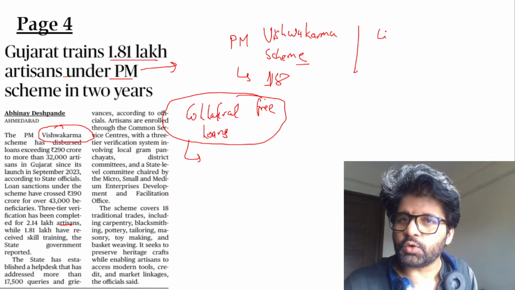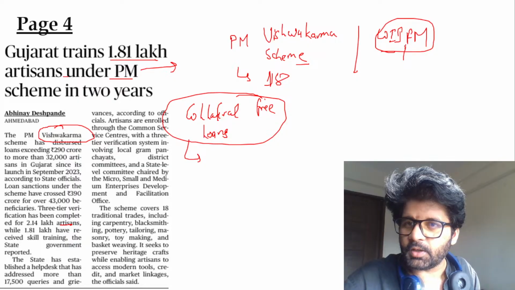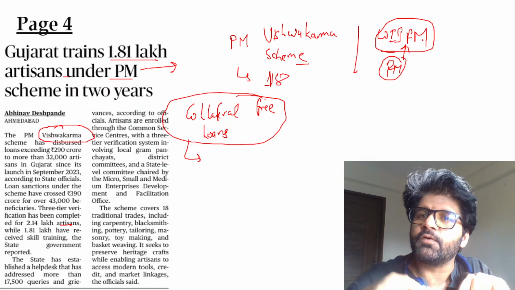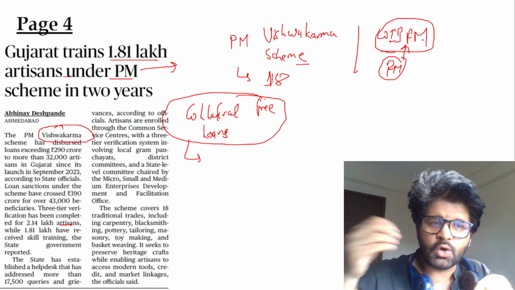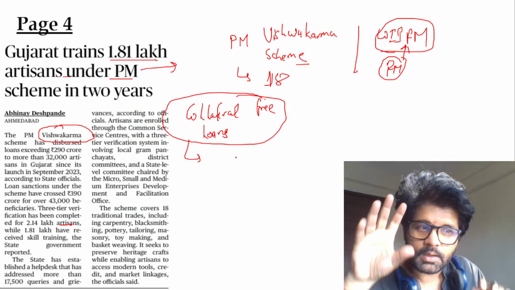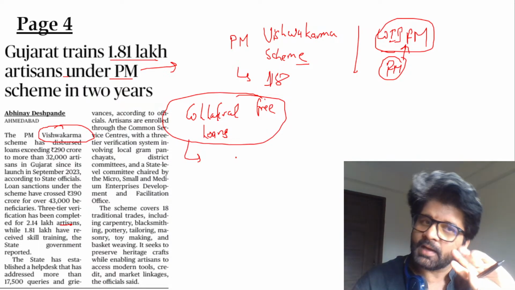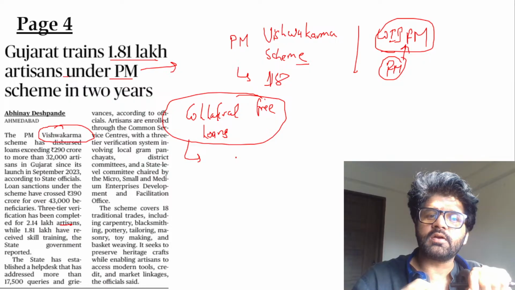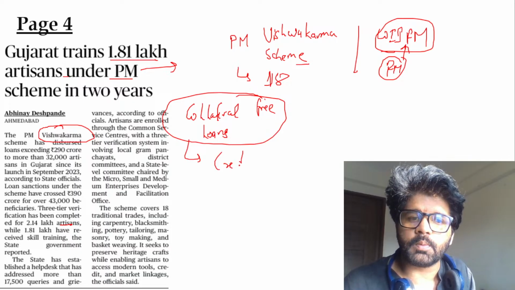But we have talked about something known as WIFM. Everybody in the world uses this particular FM, doesn't matter whether you have a radio station or not. What is WIFM all about? What's in it for me? This is the scenario. If banks are giving collateral free loans and that artisan is not able to pay back the loan, then what? The government, in a way, tells these banks, don't worry, even if these artisans are not able to pay back, we will pay a certain amount, so you have a guarantee from us. This is called credit guarantee. Generally when collateral free loans are given, credit guarantee schemes are attached to it. This is one form of credit guarantee scheme.